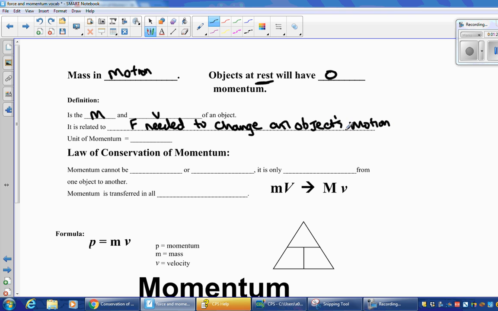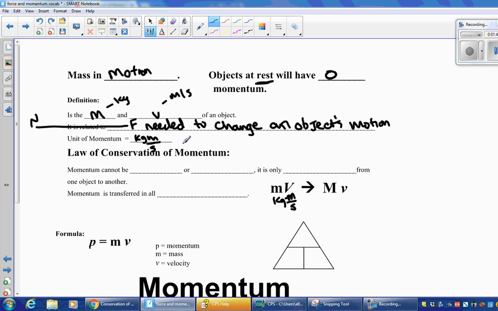And what's the unit for force? The Newton, right? Mass, kilogram, velocity, meters per second. The unit for momentum: if you look at mass times velocity, mass is the kilogram and meters per second is velocity, so you just combine the two. So the unit for momentum is kilogram meters per second.